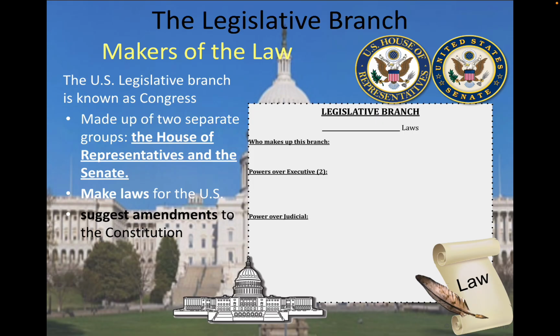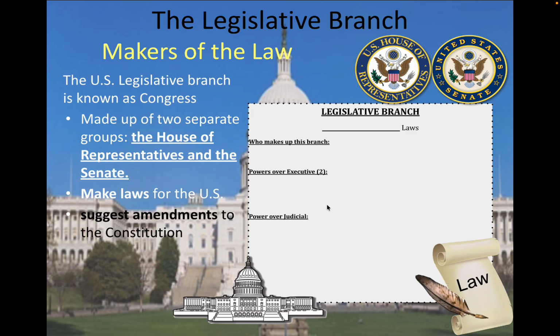The legislative branch, also known as makers of the law. The U.S. legislative branch is known as Congress. It's made up of two separate groups, the House of Representatives and the Senate. It makes laws for the U.S. and suggests amendments to the Constitution.